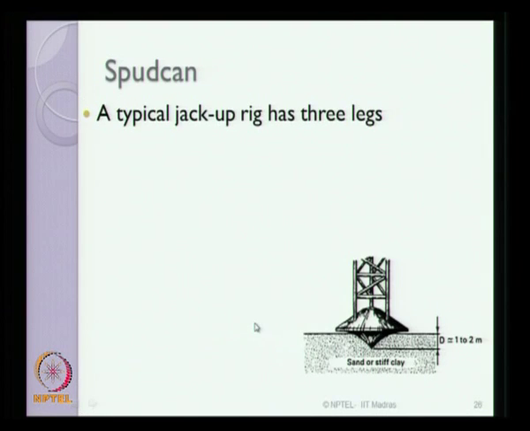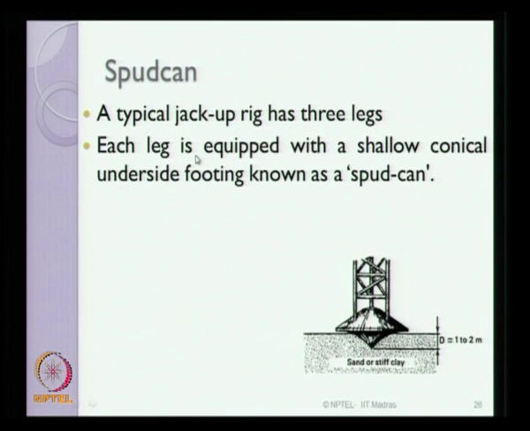The spud can is a typical foundation detail used for a jack-up rig. A jack-up rig typically has 3 legs and each one of them has a spud can at its bottom. Each leg is equipped with what we call a shallow conical underside footing, which we call the spud can.